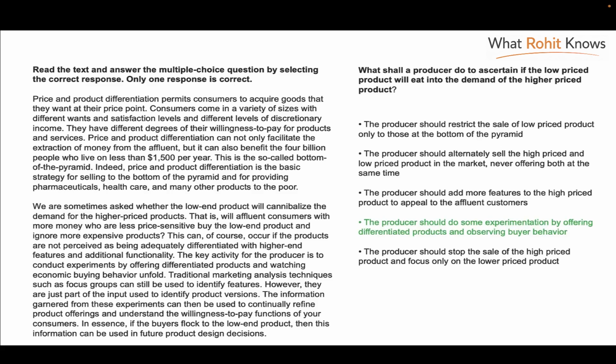The correct answer is option number 4. The producer should do some experimentation by offering differentiated products and observing buyer behavior. The steps: first read the question.